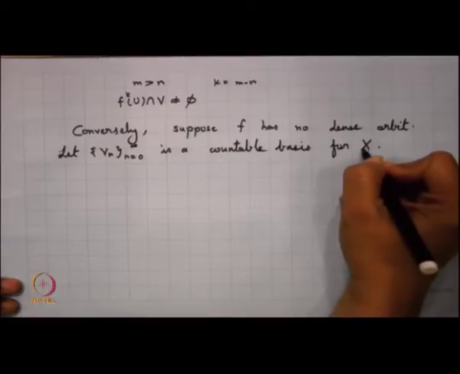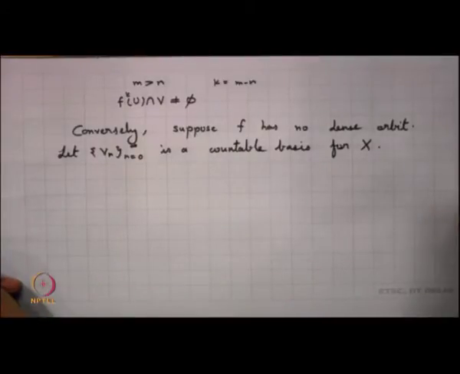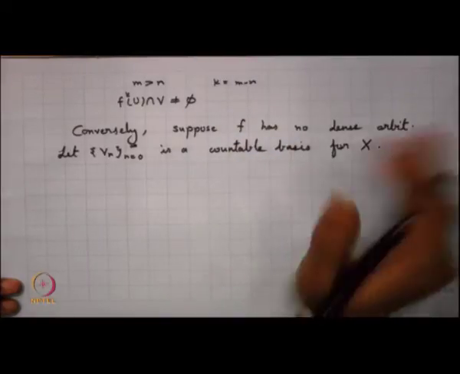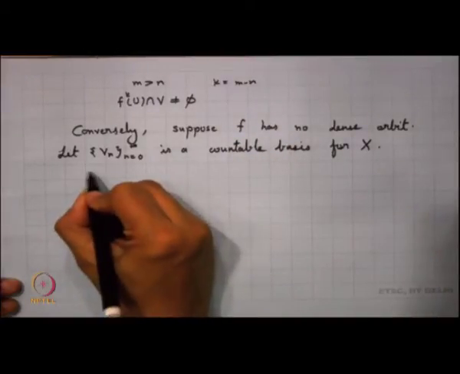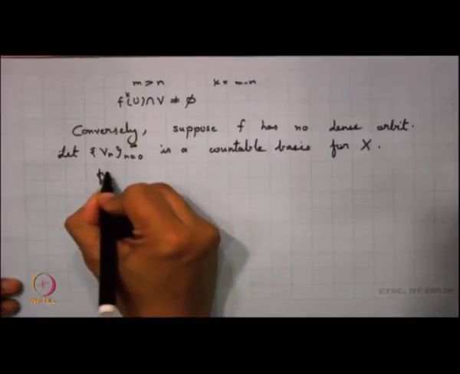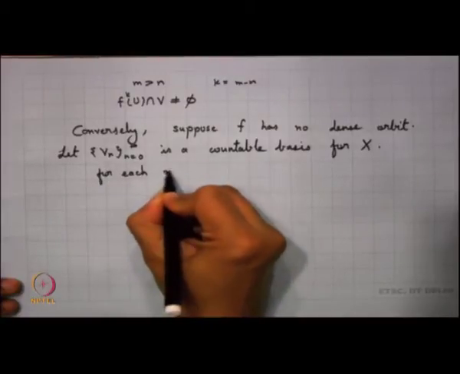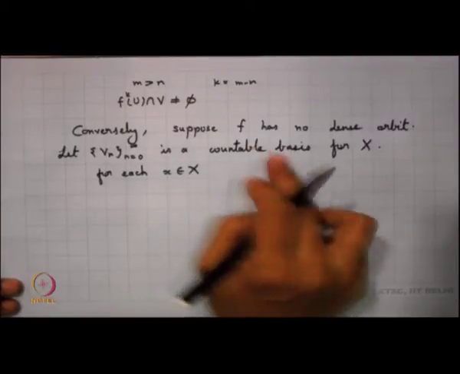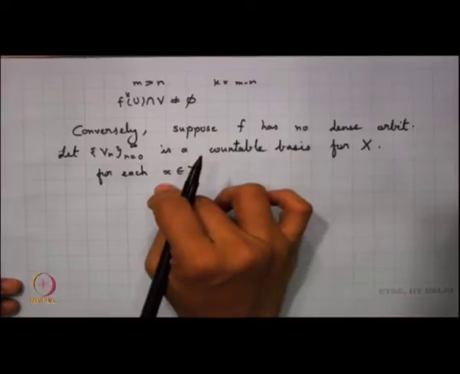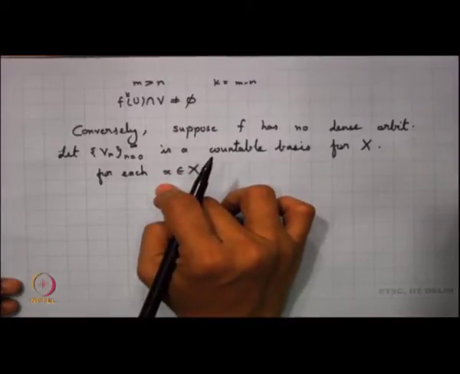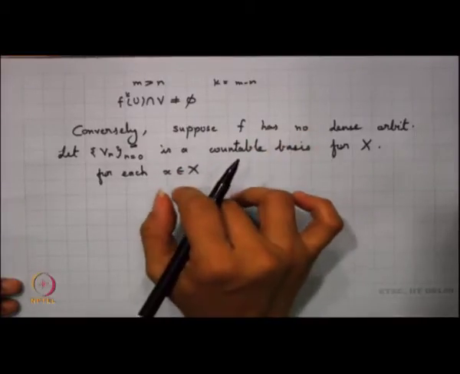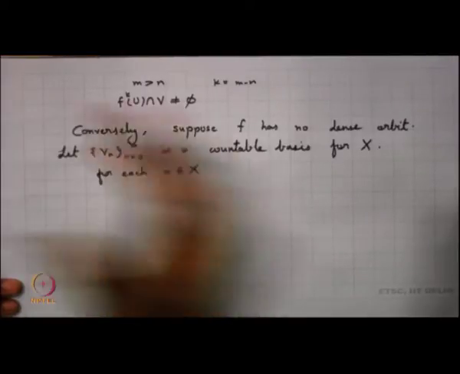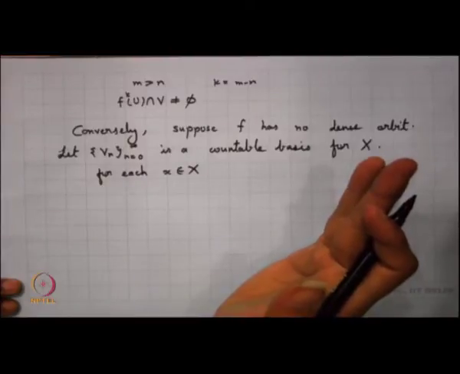My f has no dense orbit. So, for each x in x, I know that the orbit of x is not dense. Since the orbit of x is not dense, there is some basis element which does not contain any points in the orbit of x.